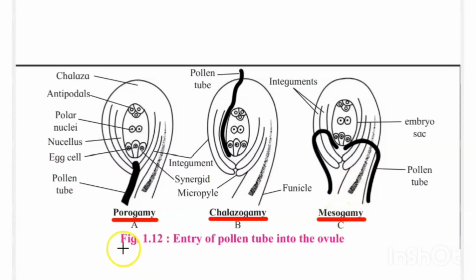And that's the entry of a pollen tube in the ovule. The pollen tube should enter the ovule for fertilization, but in all plants the pollen tube does not enter through the micropylar opening. In some plants it enters through the micropylar opening, that is called porogamy. In some plants it enters through the chalaza, that is chalazogamy, and in some plants it enters by rupturing the integument, and that is called mesogamy. That's the entry of the pollen tube in the ovule, which is necessary for the fertilization process.